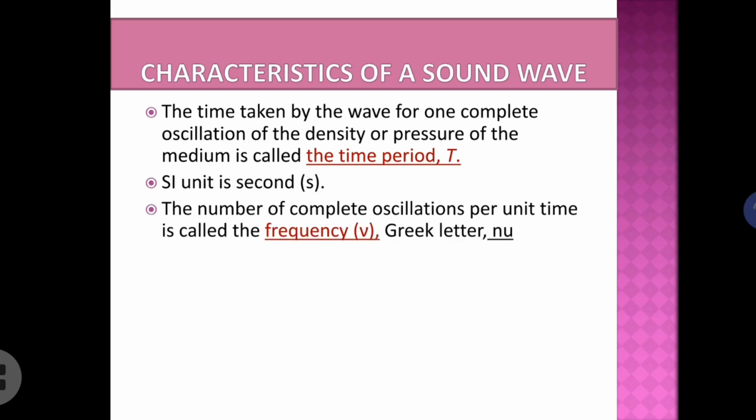Then the number of complete oscillations in unit time. How many oscillations are produced, or how many waves are produced in unit time, that indicates the frequency of the wave. What is it? Frequency. That will be a new term for you. Frequency of the wave. It is denoted by the Greek letter nu.